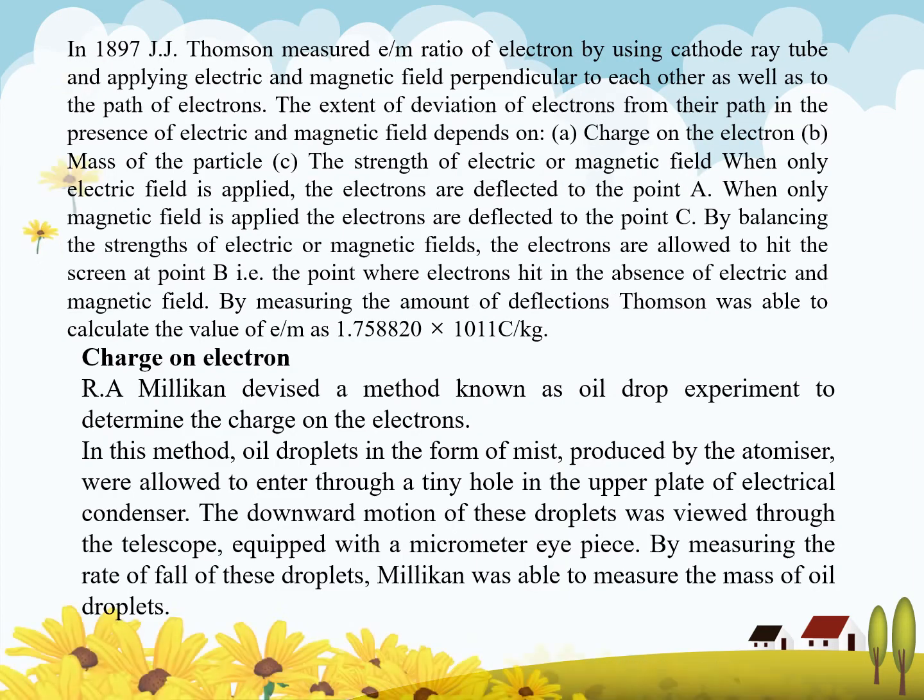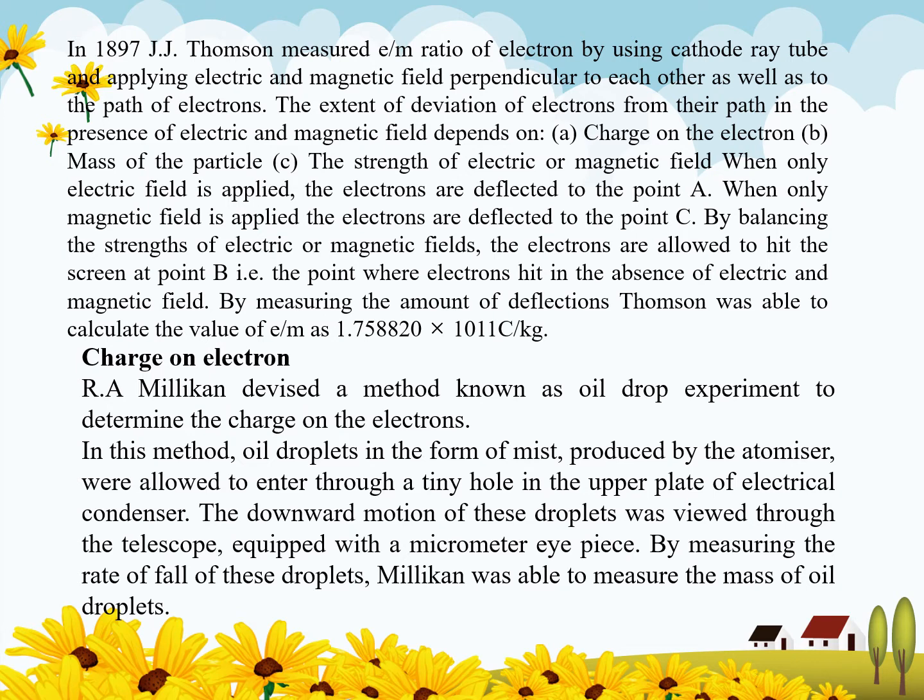Now, in 1897, J.J. Thomson measured the charge to the mass ratio of an electron by using cathode ray tube and applying electric field and magnetic field perpendicular to each other. We can see in the diagram the path.